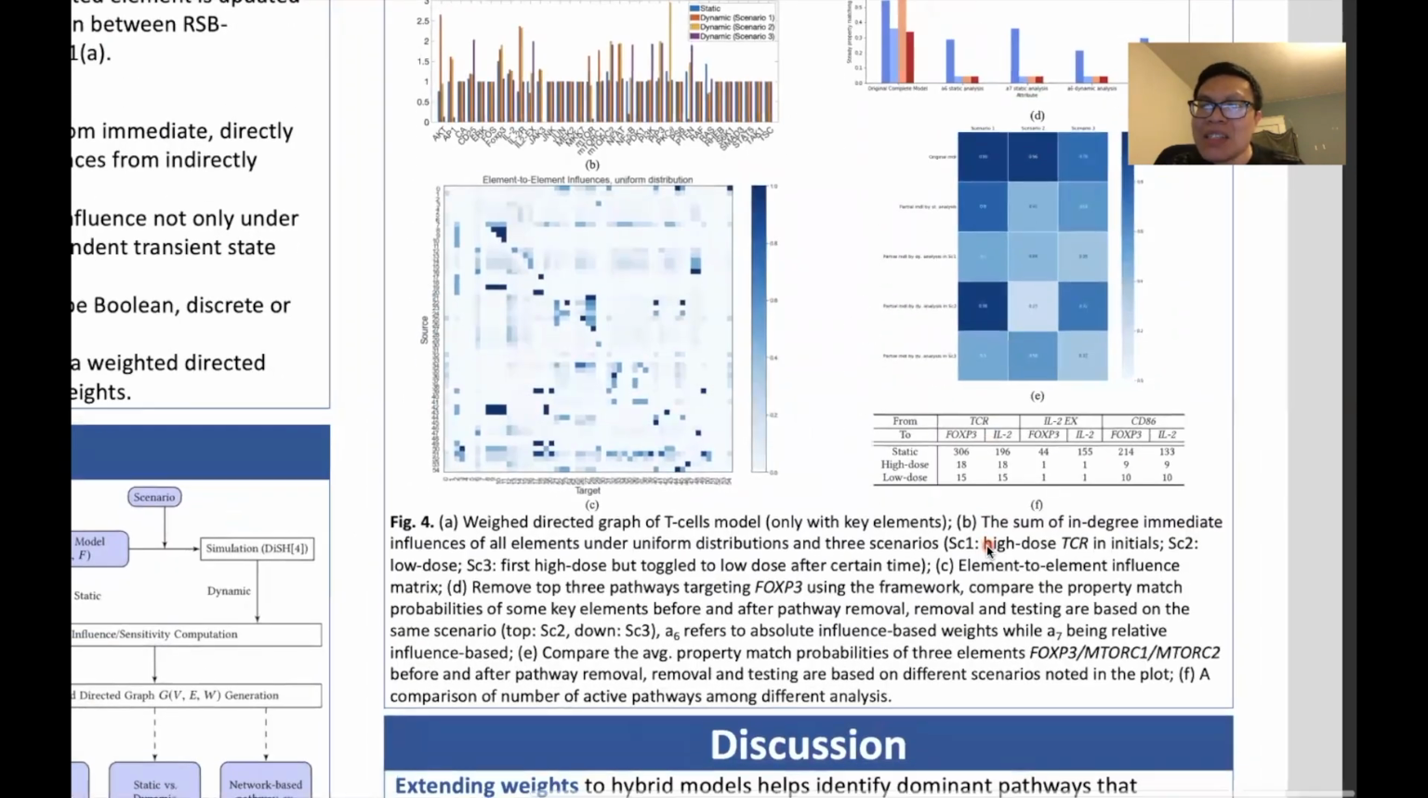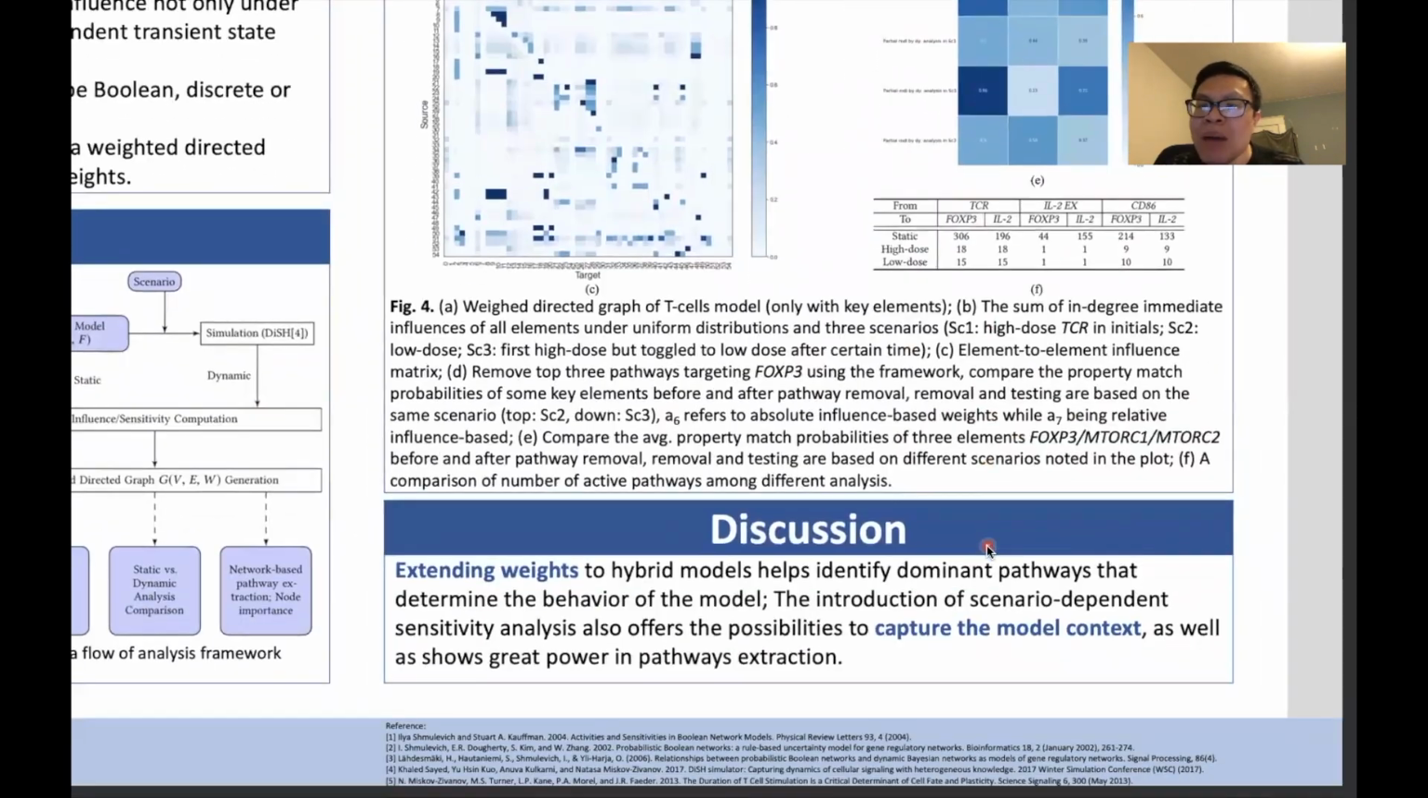Overall, adding sensitivity-based weight to the network helps identify important pathways and suggest the most suitable interventions, of which the scenario-dependent study, taking the context into consideration, shows even greater power in those applications.